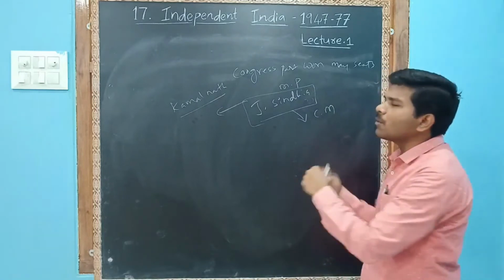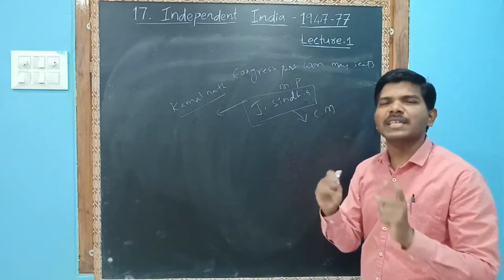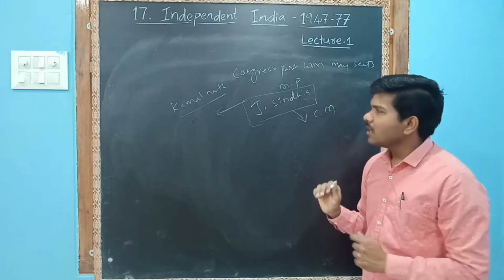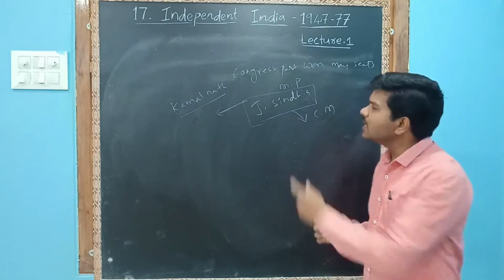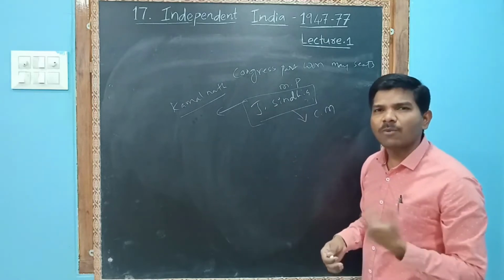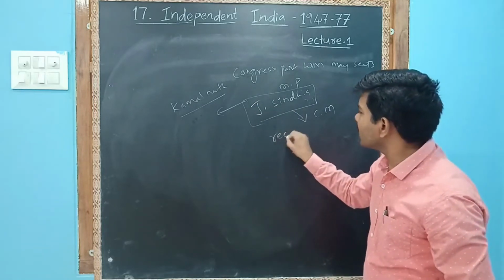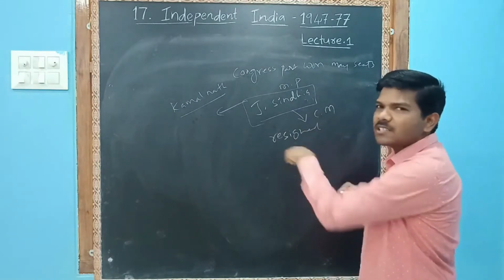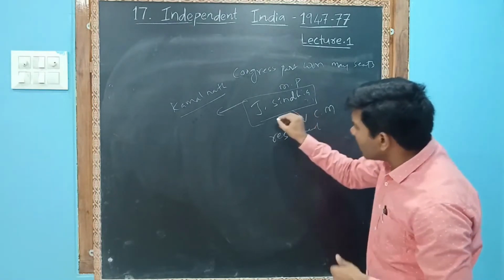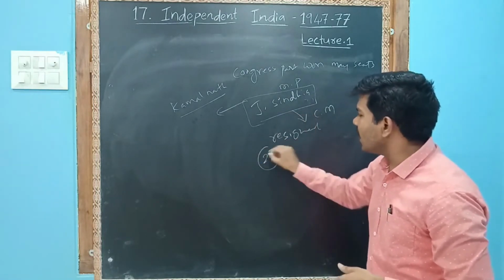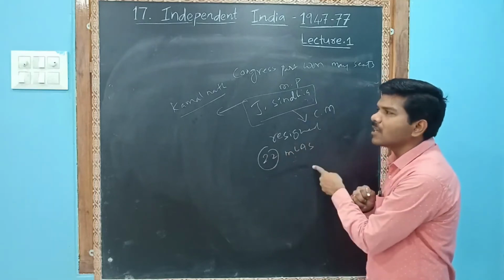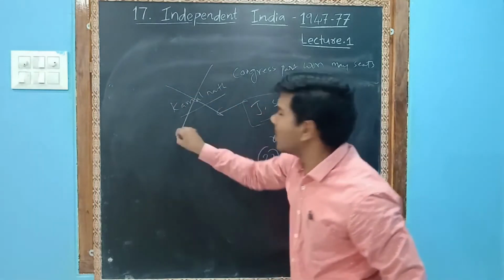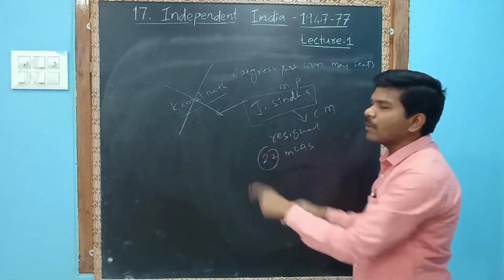Jyotiraditya Scindia had completely sacrificed his CM post, but he was not even nominated for the Rajya Sabha. He was not given any opportunity. So what he did, he resigned from the party, and along with him 22 MLAs resigned. Whenever these 22 MLAs resigned, the Kamal Nath government collapsed.